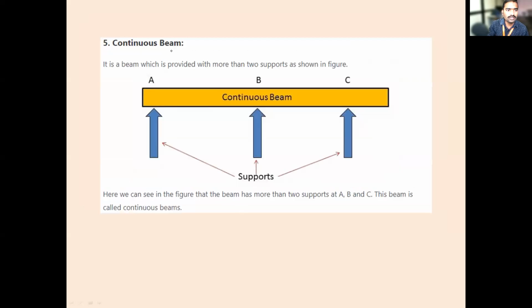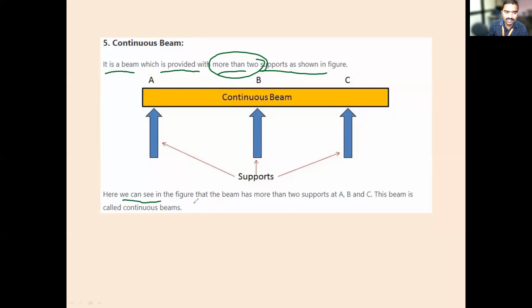Okay. So next one is the continuous beam. A continuous beam is a beam which is provided with more than two supports. See here, there is a support. Which type of support is it? Simple. That is simply supported. Here also simply supported. Here also a support. There are three supports. In the definition, a beam which is provided with more than two supports, whether 3 supports or 4 or 5, is called a continuous beam.